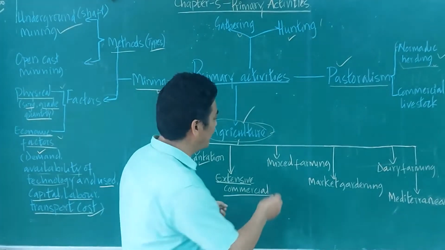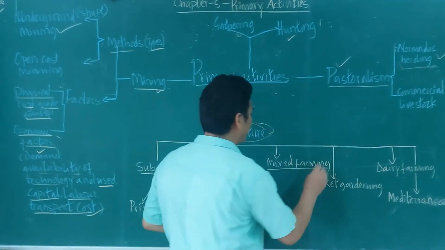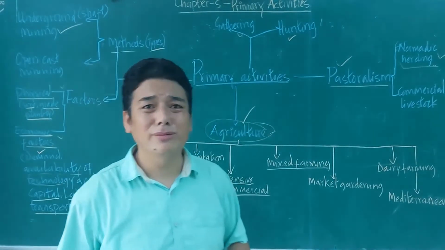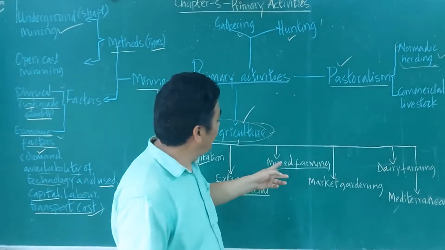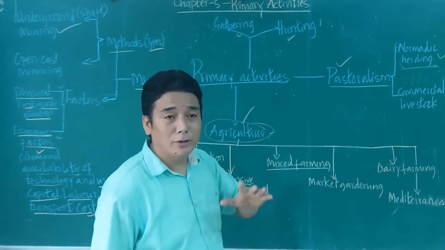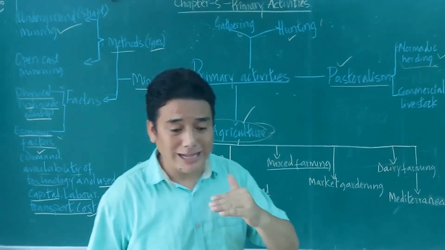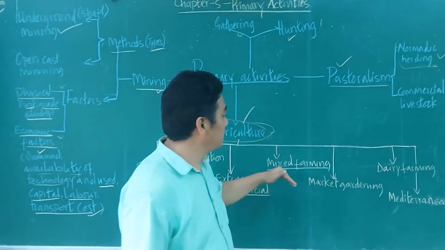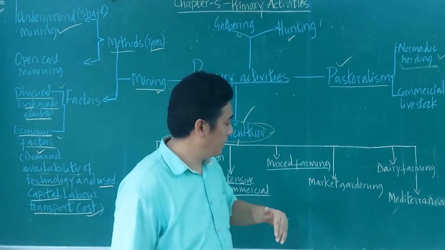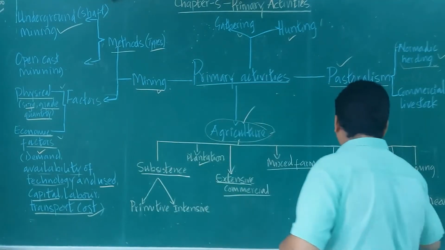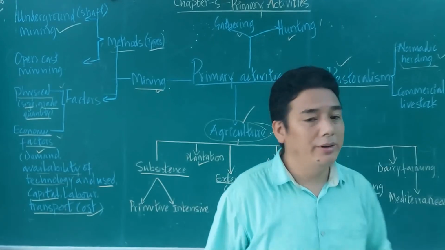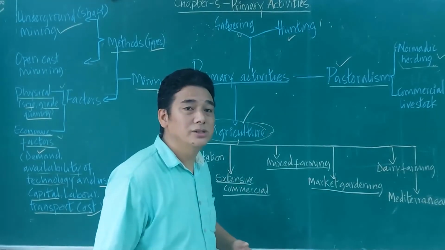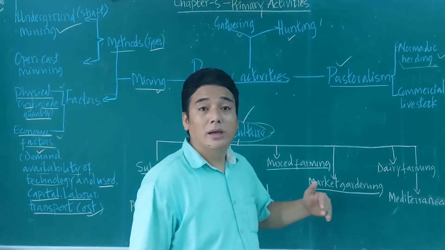Is that clear? The next one is mixed farming. In mixed farming, people go for animal rearing as well as cultivation. Okay, and market gardening. Market gardening has nowadays become a very important player in the cities.